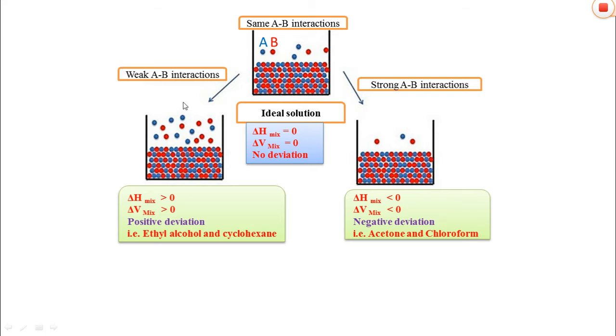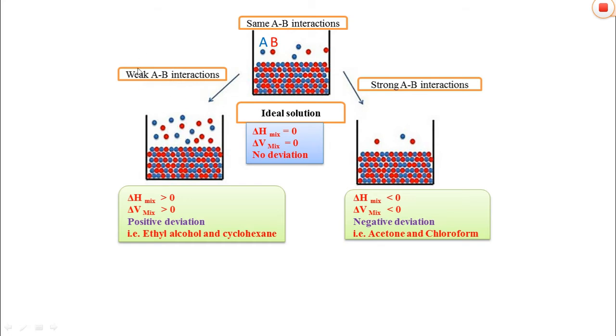In the positive deviation, the force of attraction or interaction between the A and B constituents is weaker, therefore they do not mix completely or are not held tightly. That's why the escaping tendency of the constituent is more. Due to the escaping tendency of the constituents, the vapor pressure is greater and the partial pressure of the constituents is also greater.